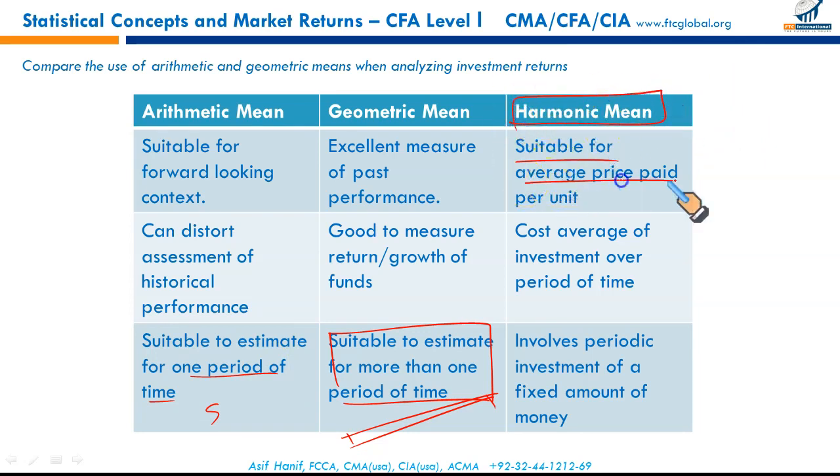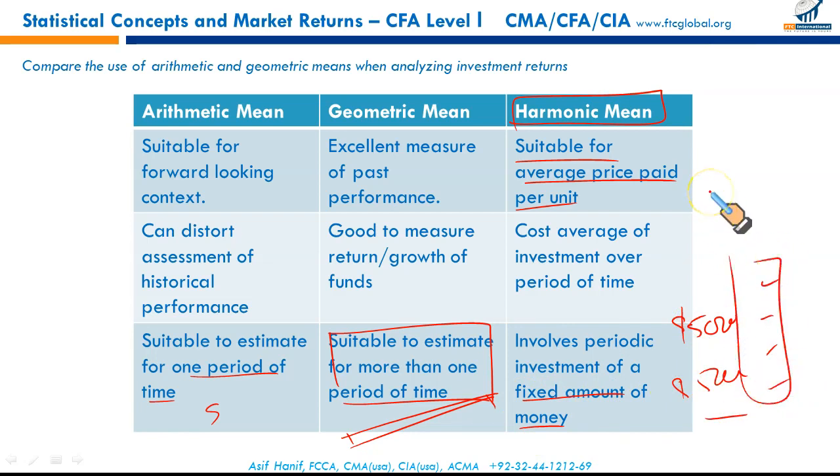It is suitable for the average price paid per unit of a share over the last 5 periods, or when a fixed amount of money is being put in securities every year, $5,000 for example, every year. So the price that has been paid for each security over the last 5 or 10 years can be averaged out using this method as well.